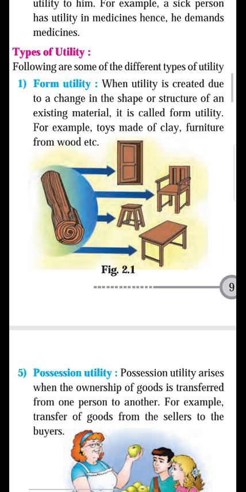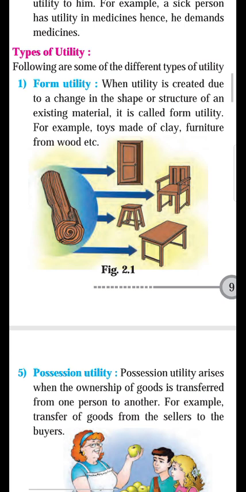For example, a plain piece of wood does not have any utility for the society. But if the same piece of wood is converted into chairs, tables, doors, windows, it has more utility for the society, because everybody uses the chair to sit.